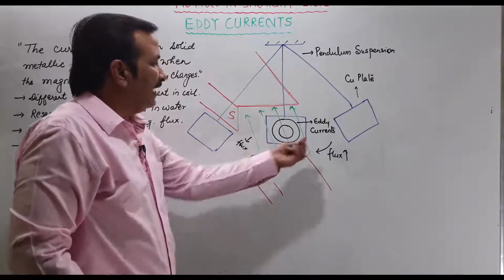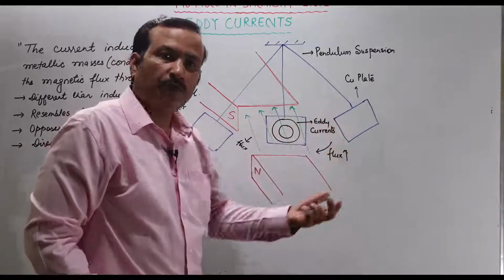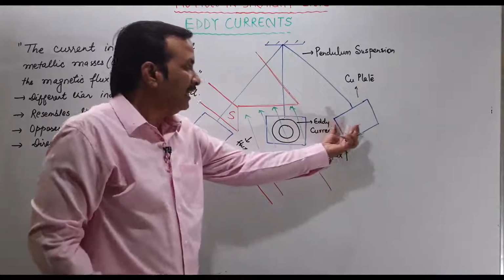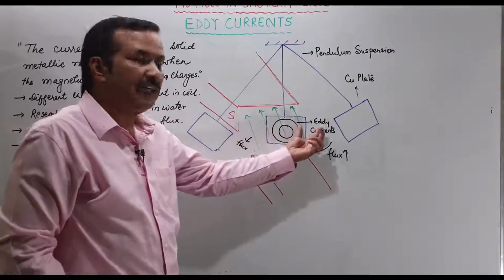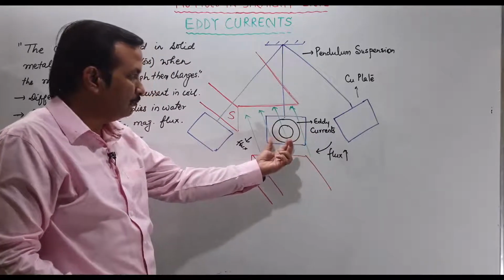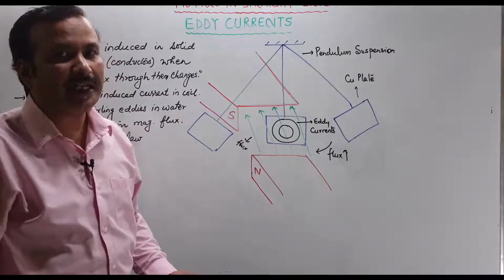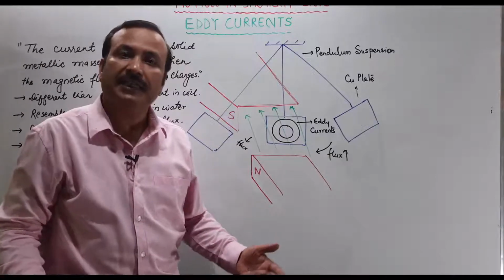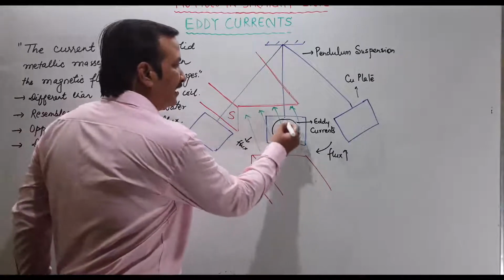So, when it enters in this, जब यहाँ था तब तो कोई field नहीं था, magnetic field was not acting on it. Now magnetic flux is linked with it when it goes inside this field. Yes, magnetic flux, पहले यहाँ जैसे ही ये आएगा, it will be less, then more, then more, then more, like this. That means flux is changing, and we have studied in electromagnetic induction, whenever there is change in the flux, the current is induced, and the pattern you will find here will be like this, circulating currents.